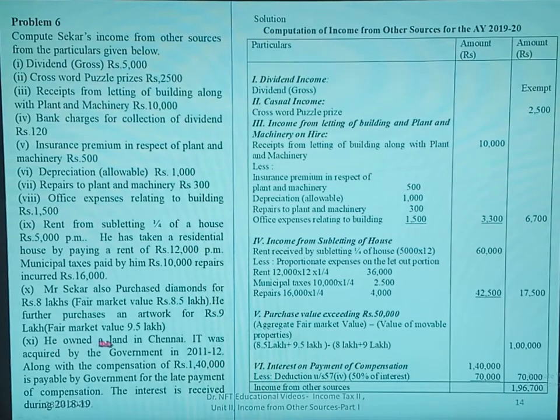Next, he owned a land in Chennai. It was acquired by the government in 2011-12 along with the compensation of 1,40,000, payable by the government for the late payment of compensation. The interest is received during 2018-19. It comes under interest on payment of compensation.